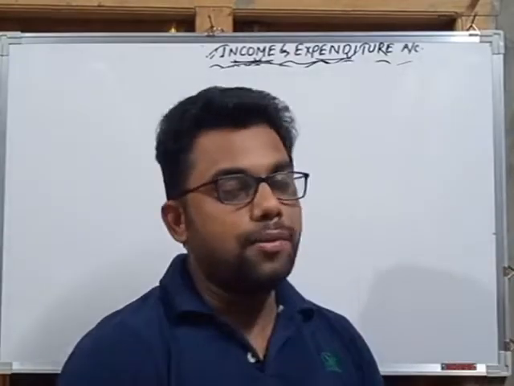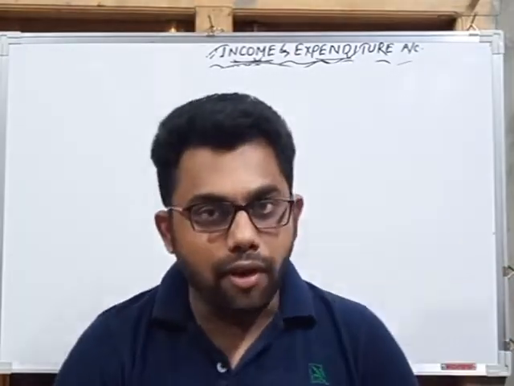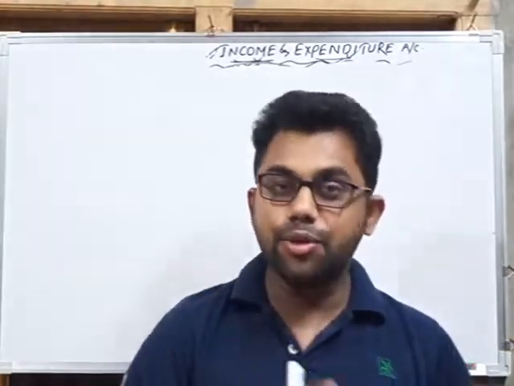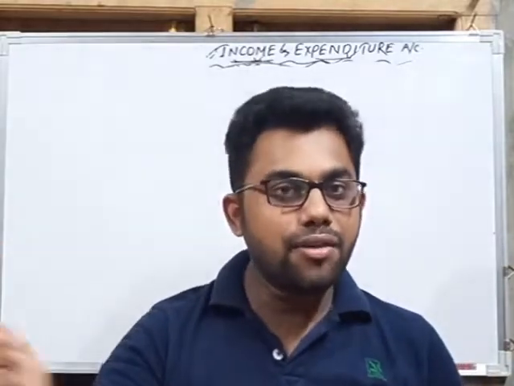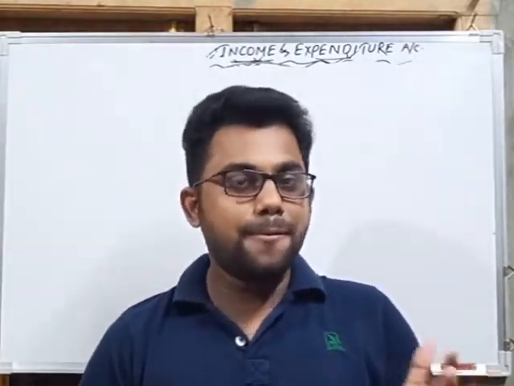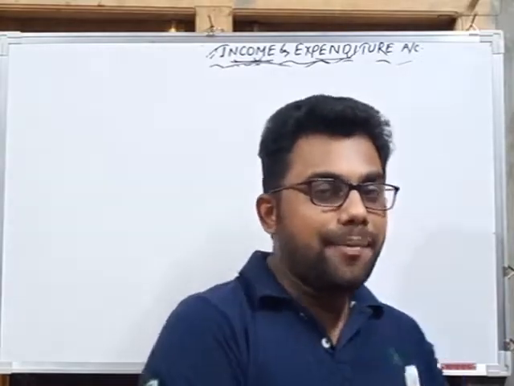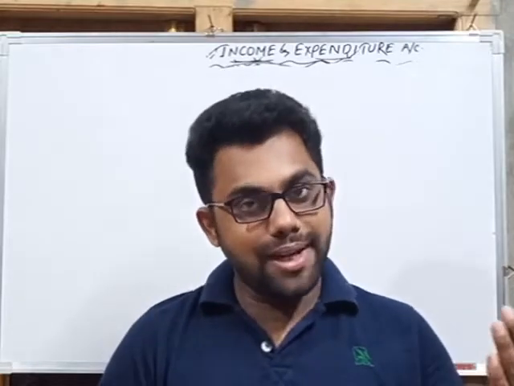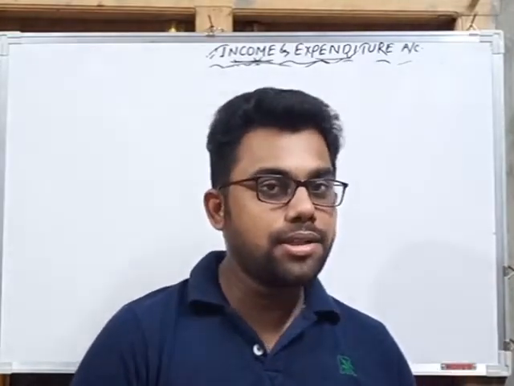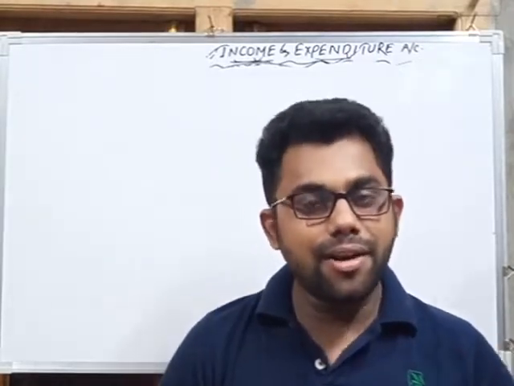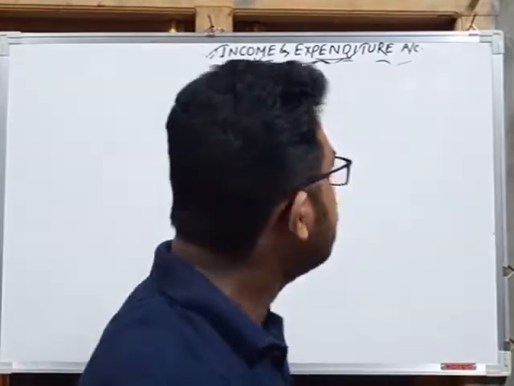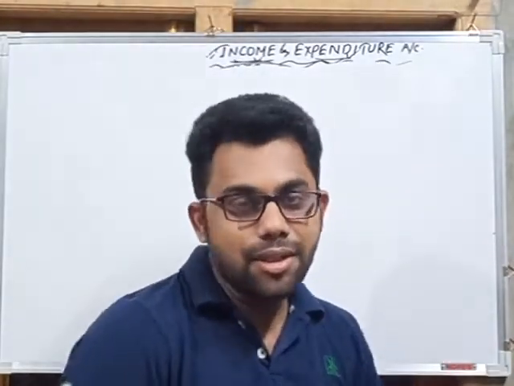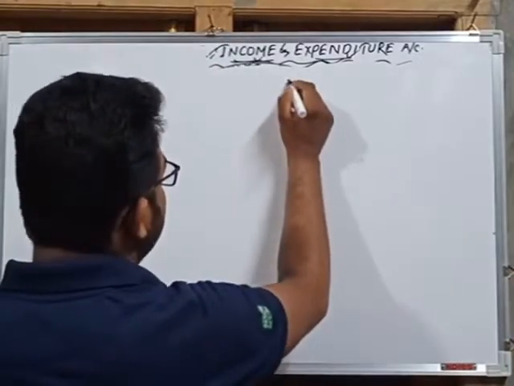Next, as it is a chapter for non-trading organization, the income and expenditure account is prepared by the non-trading organization, which is similar to the profit and loss account of the trading organization. So as we have compared the income and expenditure account with the profit and loss account of the trading organization, let's see what are the differences between these two accounts. I will discuss it in very easy language, so try to note it.